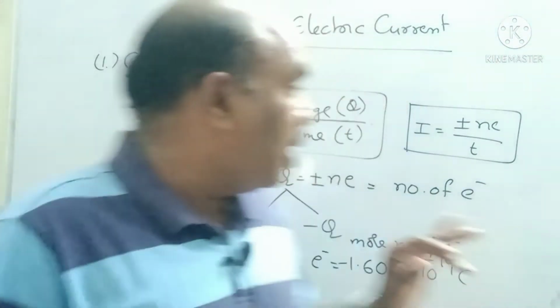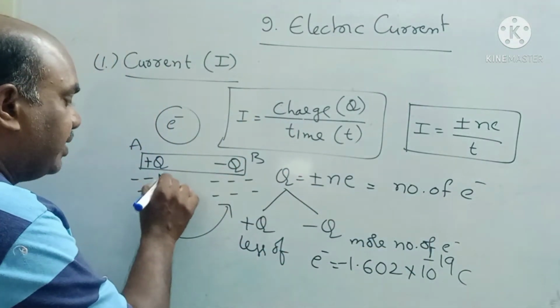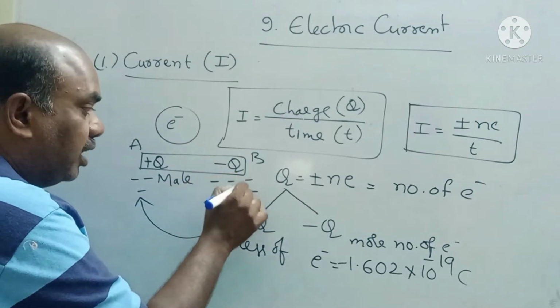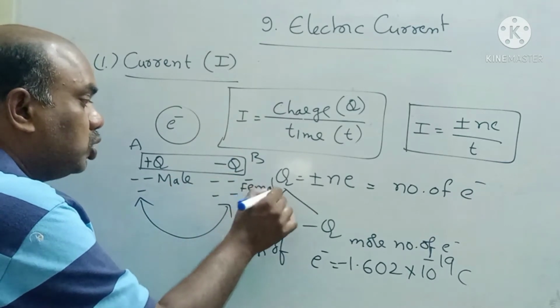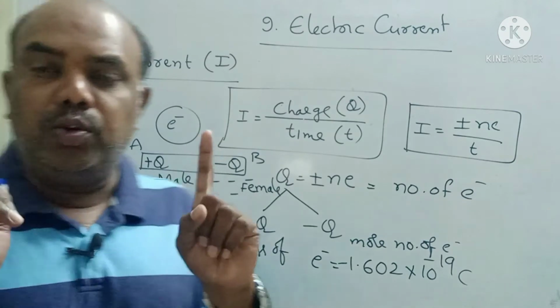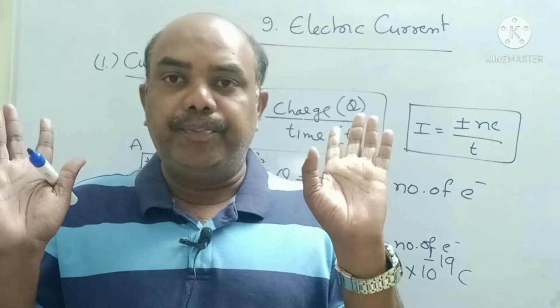Remember children, positive charge is also called male charge. Negative is called female charge. Whenever both charges, male and female, are present, then only current exists, like human beings only.